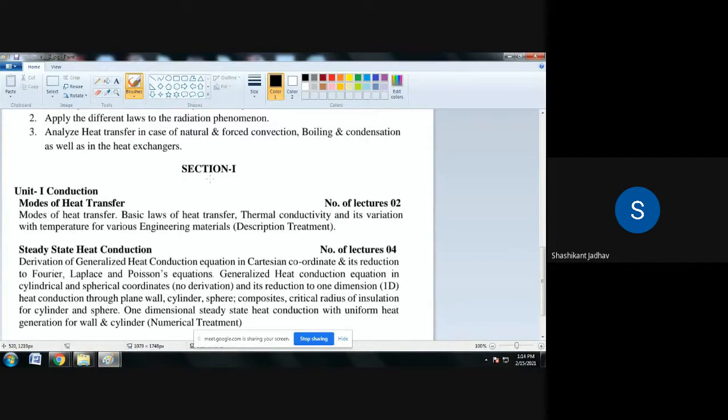Basically we have discussed the modes of heat transfer. There are three modes of heat transfer: conduction, convection and radiation. These three are the basic modes of heat transfer. Conduction is one topic, convection is one topic, and radiation is one topic. We have to understand the modes of heat transfer, and for each mode there is one topic. So section 1 consists of three units.